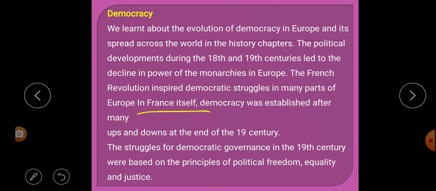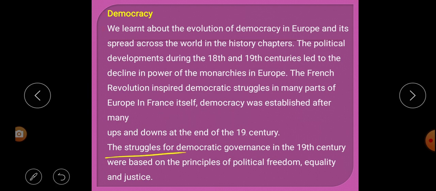In France itself, democracy was established after many ups and downs at the end of the 19th century. And in France also, they established democracy after much struggle, after many ups and downs, in the 19th century.